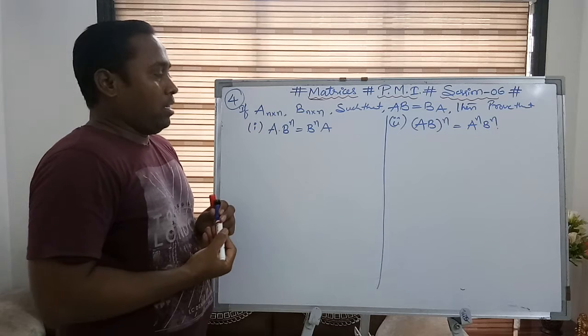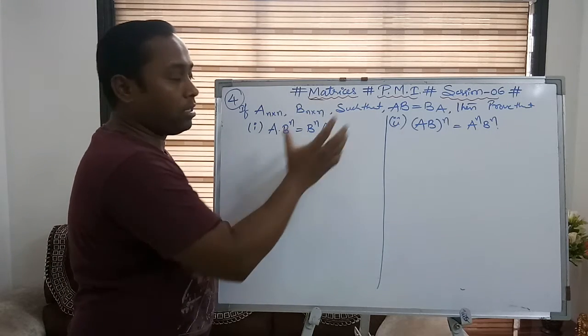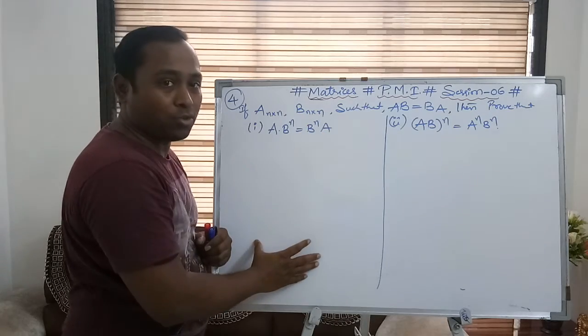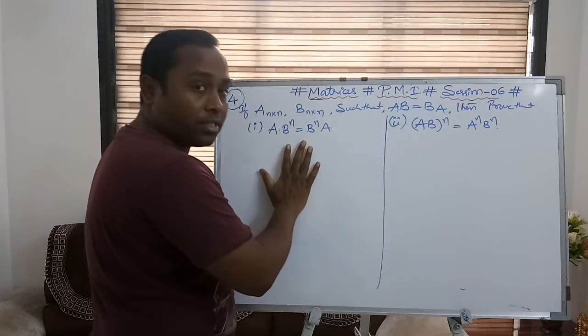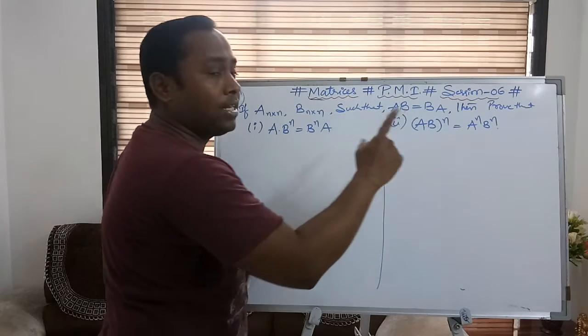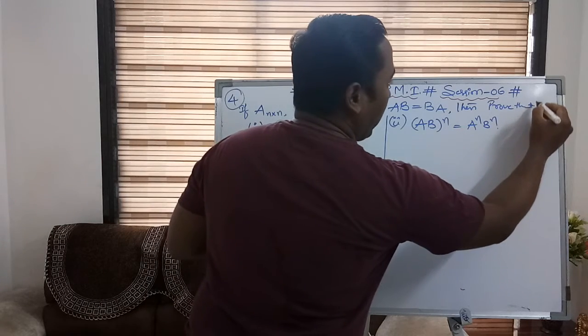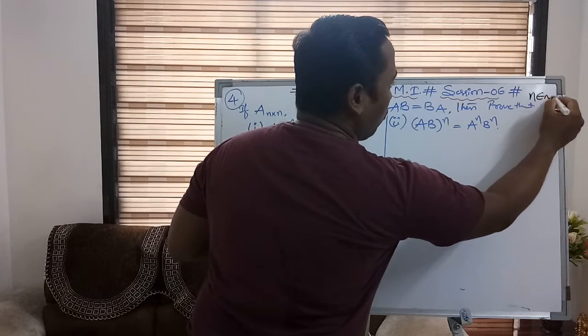Remember, in this question they are asking two parts, one after the other. First we have to prove this statement is true. With the help of this statement we are going to prove this is also true, where n belongs to natural numbers. Don't forget this condition while doing this. n belongs to natural numbers.